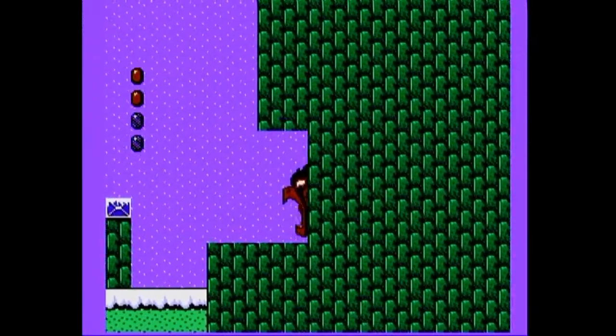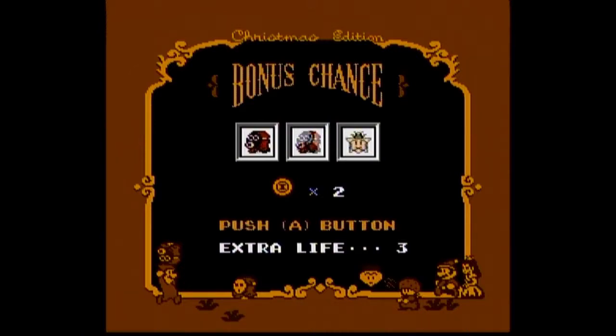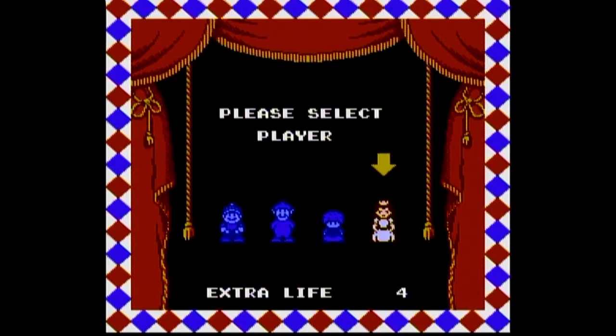And so let's exit the stage, collected 3 coins, and we messed up. Let's try again. Star, star. Yeah, I really suck at the bonus chance here right now. And finally we got a cherry as the first image. So we are definitely guaranteed at least 1 extra life. Yeah, we will get 1 extra life. Player 1 up, we have 4 extra lives.